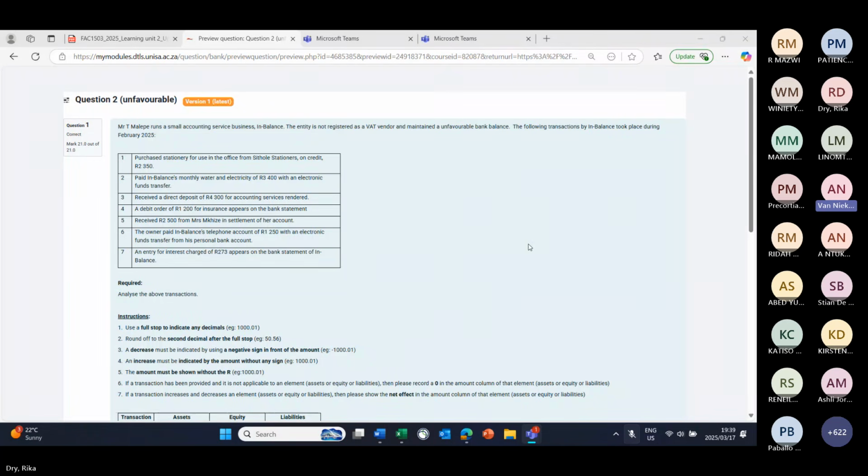You agree with that? Yes, ma'am. Okay. But remember now, according to the instructions, you don't show a plus sign. That's very important. So you just type 3,400 and you tell us what happened, which account was debited, credited. In this case, your unfavorable bank was credited.